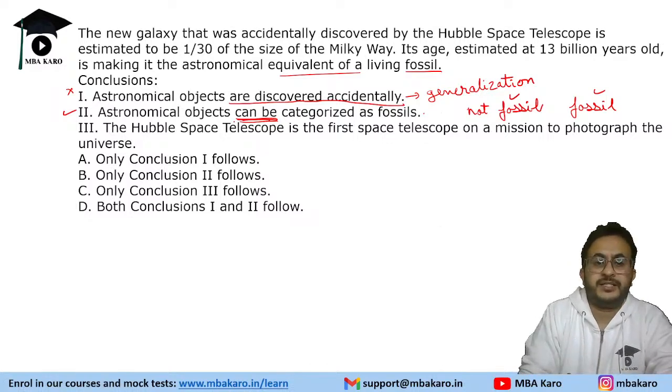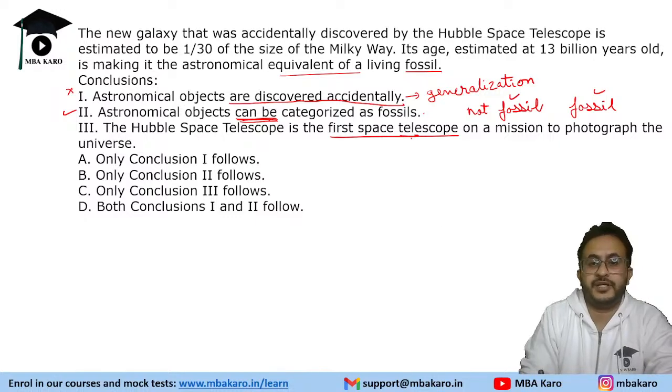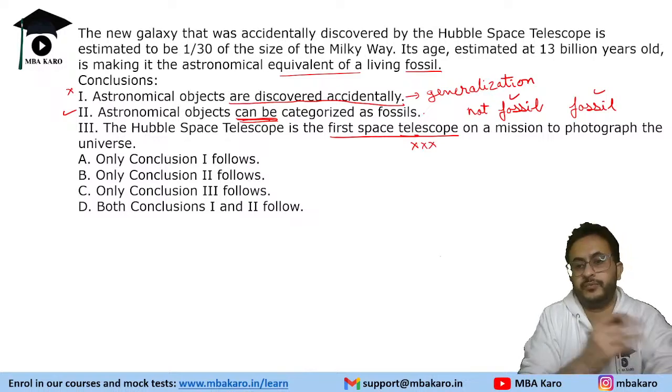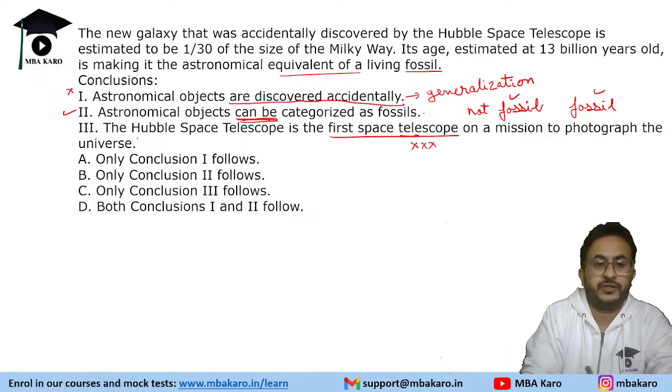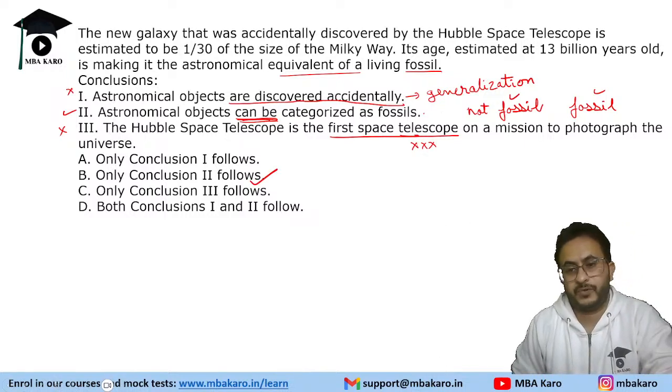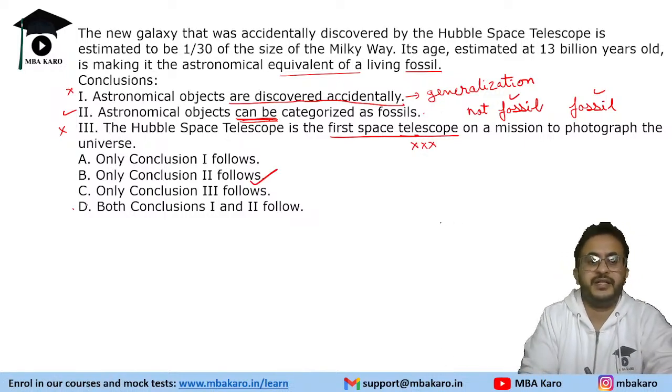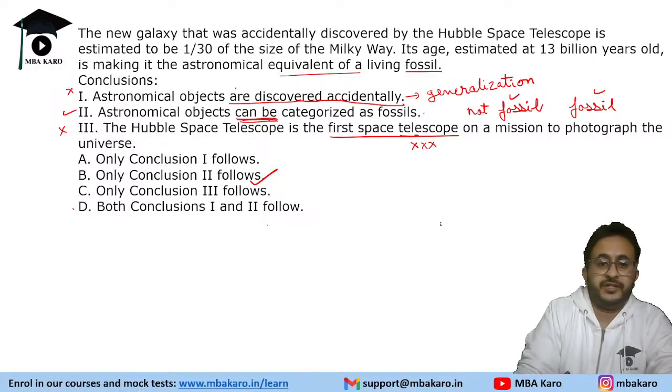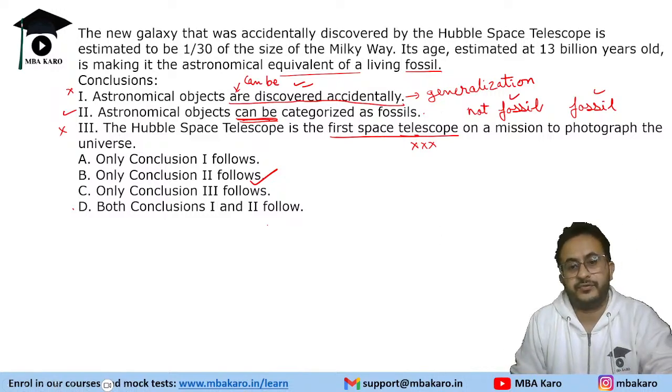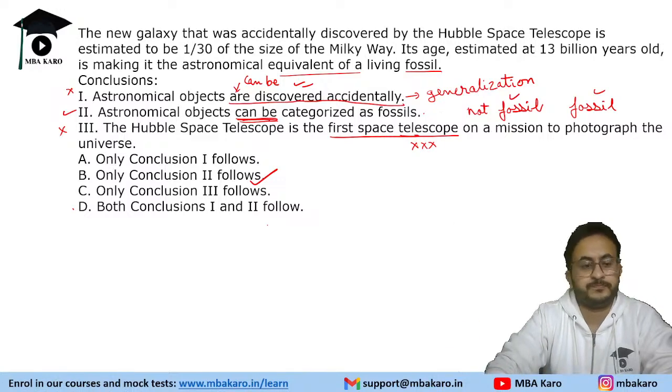Hubble is the first space telescope to photograph the universe. Now it is out of scope, right? It is again extreme and out of scope. No such information can be concluded. So this cannot be concluded. Only conclusion 2 follows. It was a choice between B and D, because one will not follow since it's a generalization. If the words "can be" were used, then you would choose that, because it can be true.